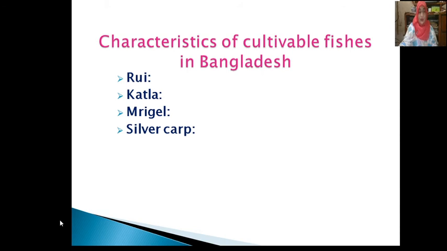Their head is small, the middle portion is wide, the front and the back side are narrow, the scale is very small, the color of the body is glittering silvery, and their mouth is bent upwards like the katla fish. This can be cultivated in the pond with the local cultivable fishes. Silver carp grows the quickest of all the exotic fishes that can be cultivated in ponds.